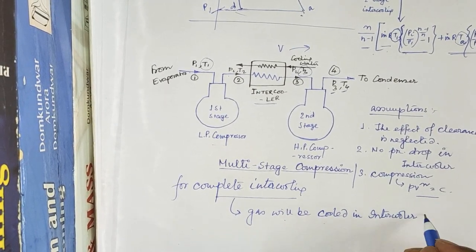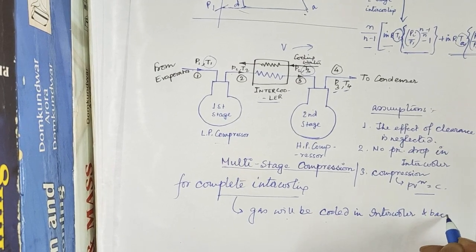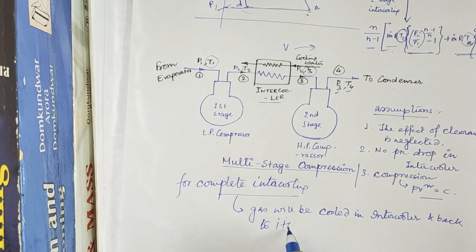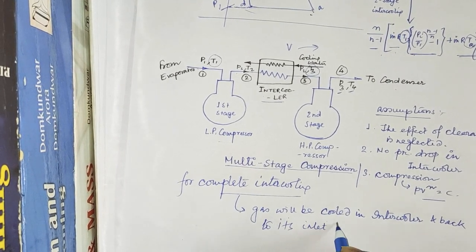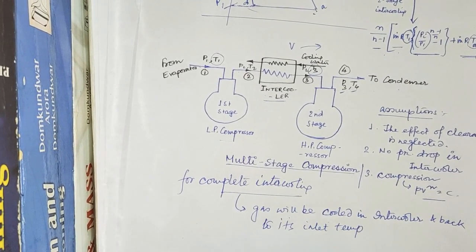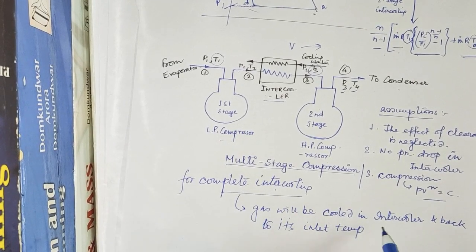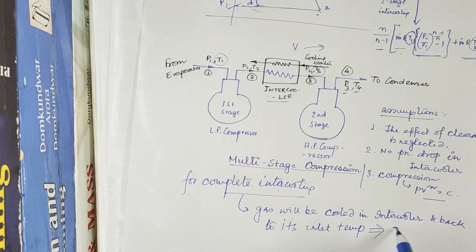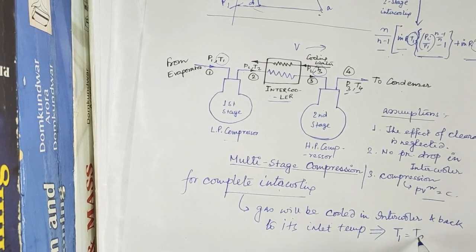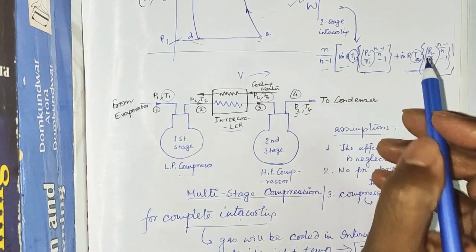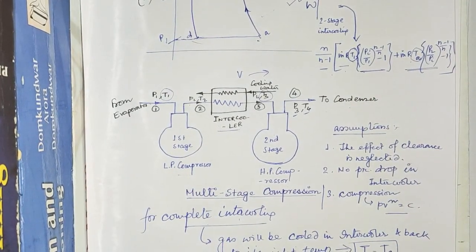The gas will be cooled in the intercooler back to its inlet temperature. That is called complete intercooling. In that case, we can say that the temperature T1 is equal to TA. See, here T1 and TA both are there, so T1 will be equal to TA.